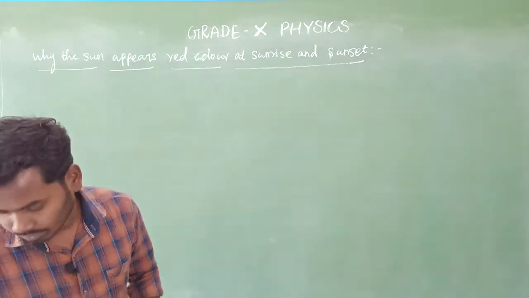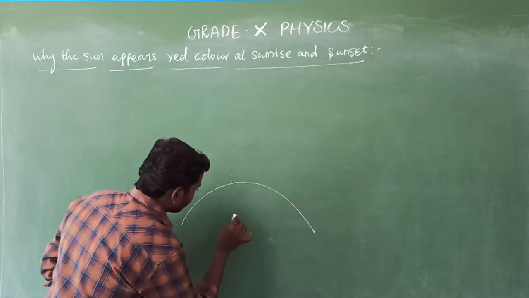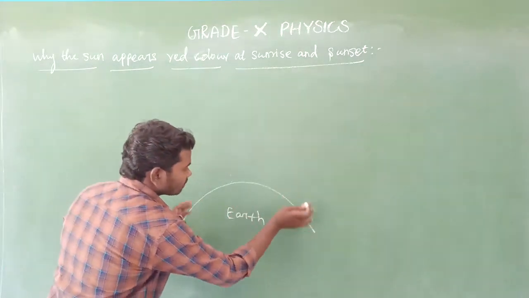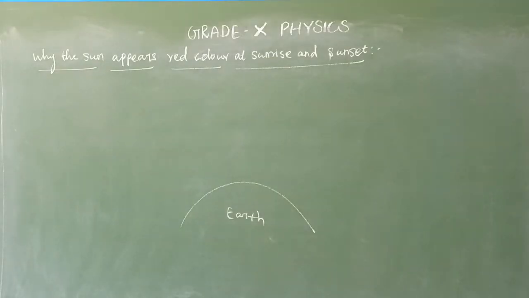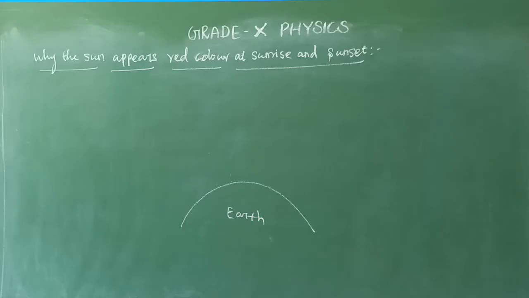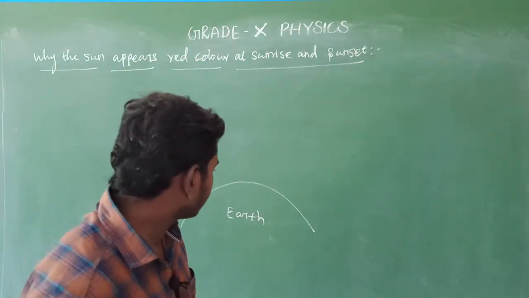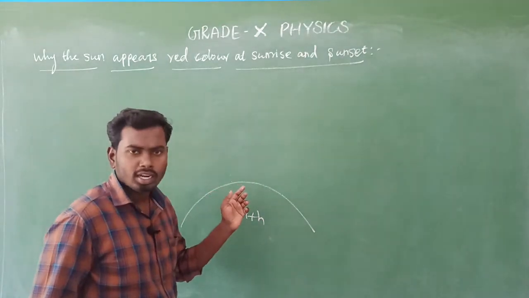You listen here. Consider this is Earth's surface. Is it clear? This is Earth's surface. Then surrounding the Earth's surface, there will be the atmosphere, isn't it?